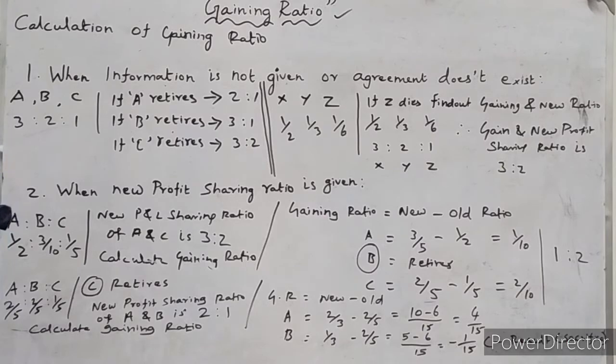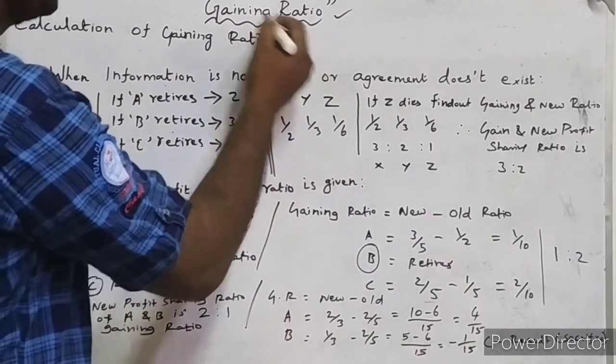Chapter 6, Retirement of a Partner, Reconstitution of the Partnership Firm. In that, we discussed very clearly about changes in profit and loss sharing ratio in our previous class. So, this is the class you are going to learn about gaining ratio.